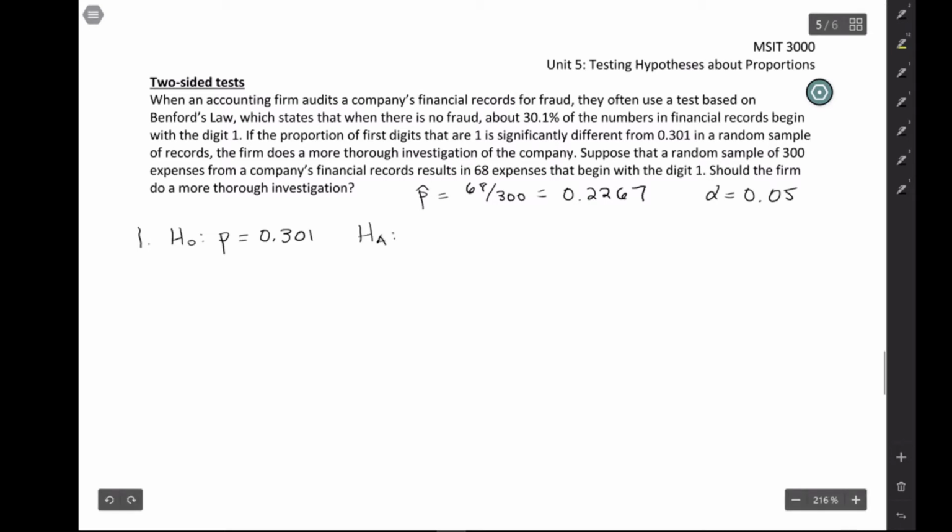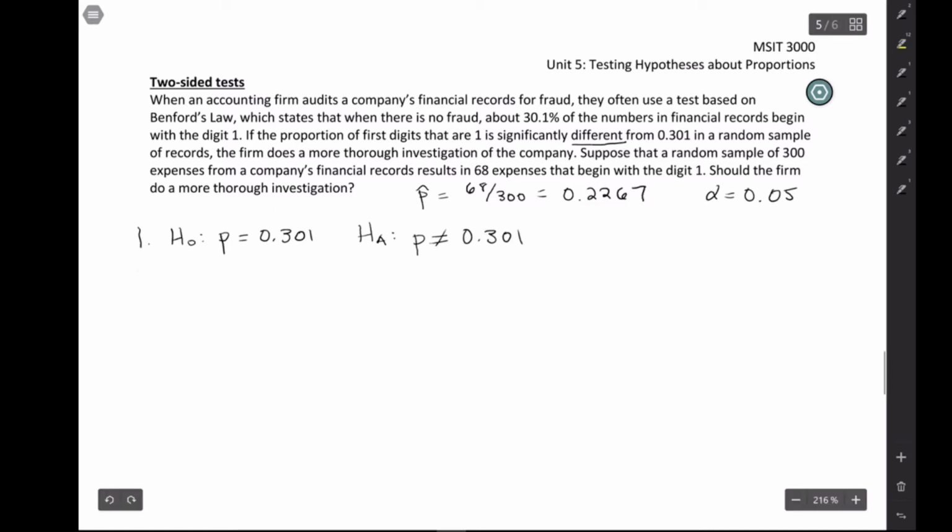And then remember, for the alternative, we have to read carefully to see how the question is stated. So let's see. It just says if the proportion is significantly different from 0.301. So it doesn't say we expect it to be higher or lower. We're just testing to see if it's different. So here our alternative is going to be P is not equal to 0.301.